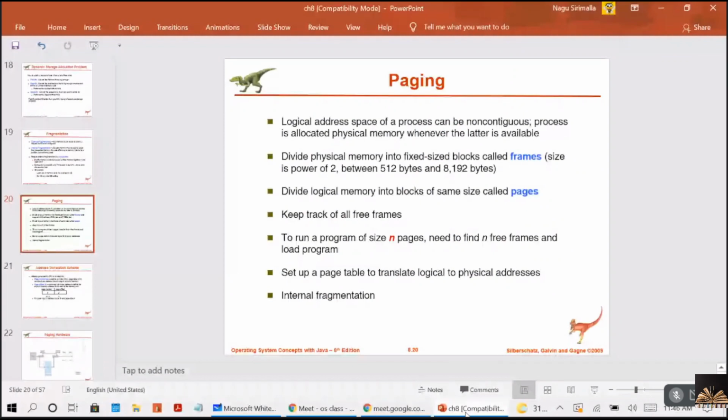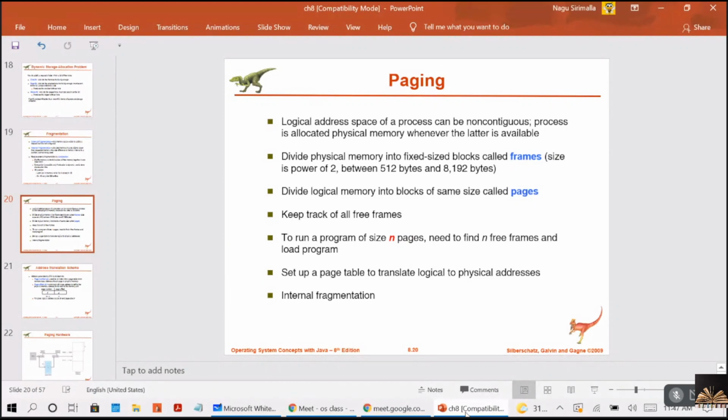Right. Coming to this paging. So paging also permits the physical address space of a process to be non-contiguous, just like segmentation, right? And here the paging avoids the external fragmentation and the need for compaction also.